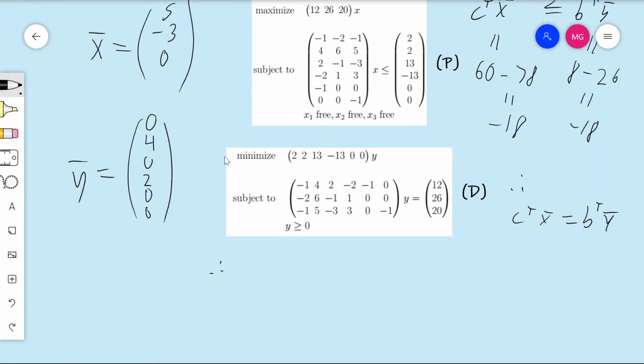So one more time, I'll say therefore, X bar is optimal for the primal, and Y bar is optimal for the dual. Okay, and in this way, by weak duality, we have just found a primal dual pair of optimal solutions for the primal and dual.